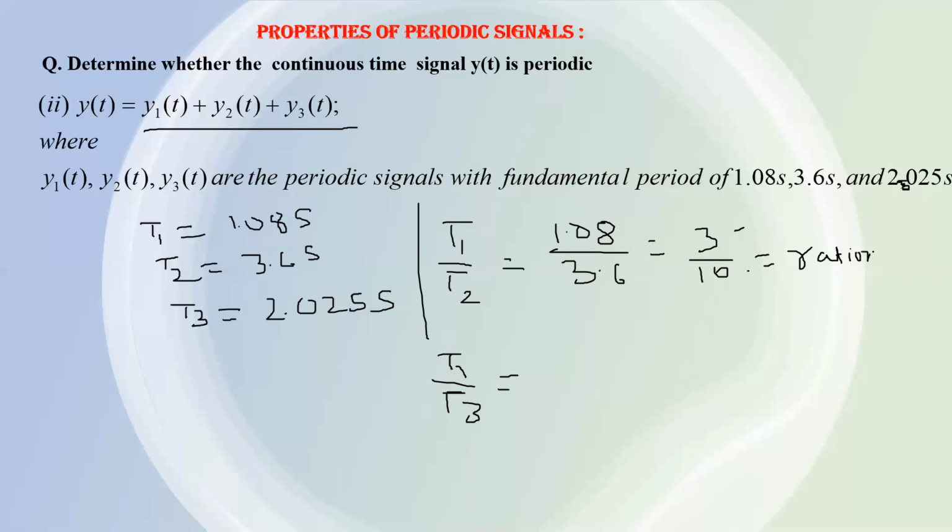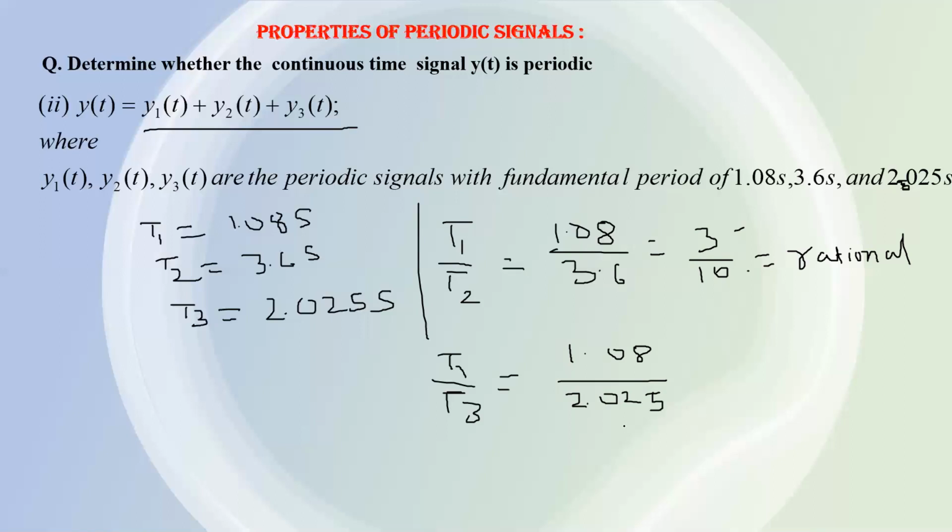Rational number. Again, we have to check the ratio T1 by T3, which means 1.08 divided by 2.025.